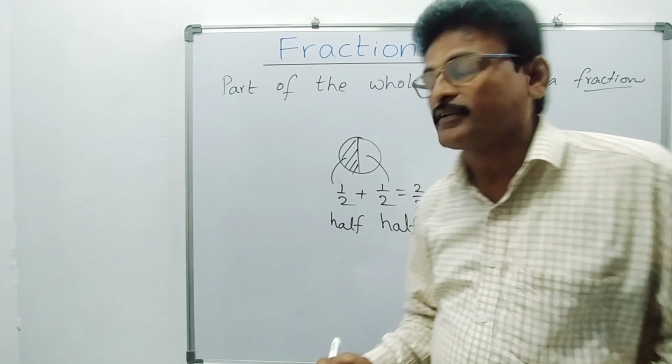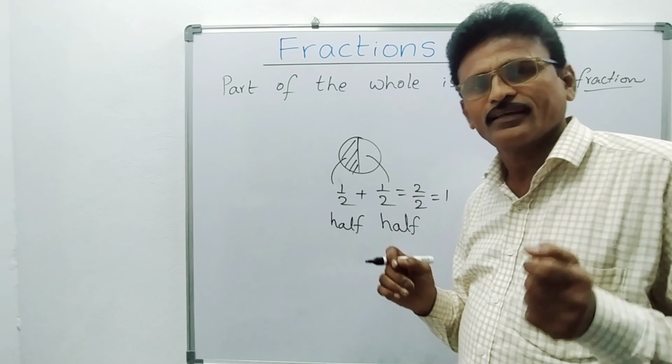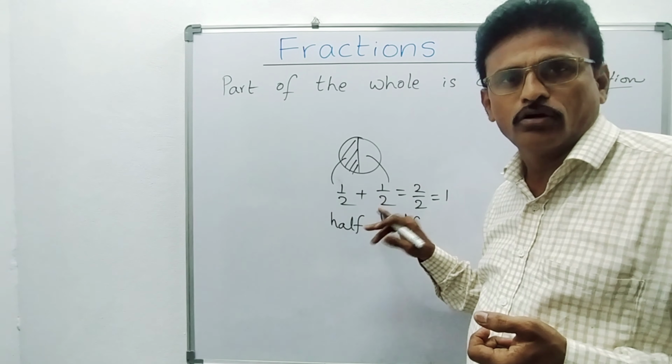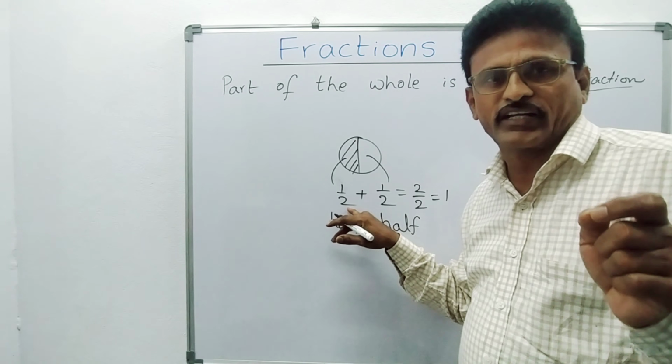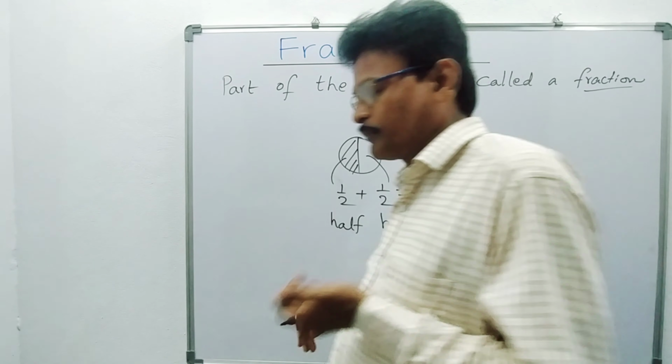What are we doing here? We are dividing the cake into two half parts. So we are getting 1 by 2, 1 by 2. 1 by 2 is a fraction. Right? And half is said to be a fractional number.